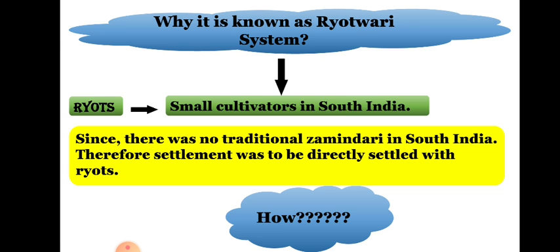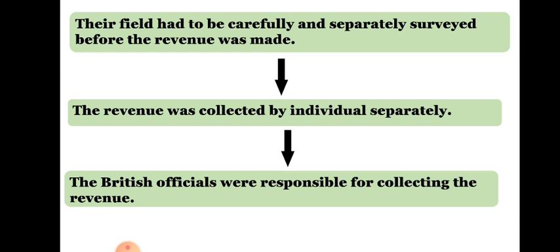So how will the revenue be collected? Their field had to be carefully and separately surveyed before the revenue was fixed. Their field will be surveyed properly, and after that only the estimated revenue was decided. The revenue was collected from individuals separately. The British collectors will go to single ryots and collect the revenue from them. The British officials were responsible for collecting the revenue.